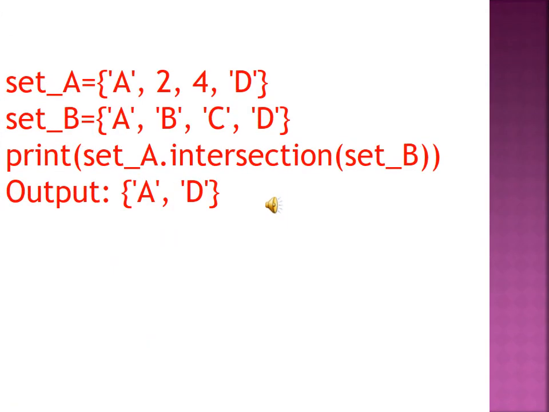Okay, let's see another example. As before, you should consider set A and set B. You should declare any value for set A. In the book they have given A, 2, 4, D. And set B is A, B, C, D. Intersection means you should take only the common values. Normally in maths we take it like that. In the Python language also you should take the same.